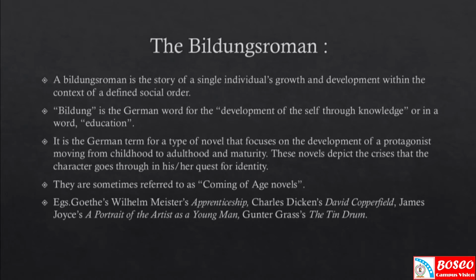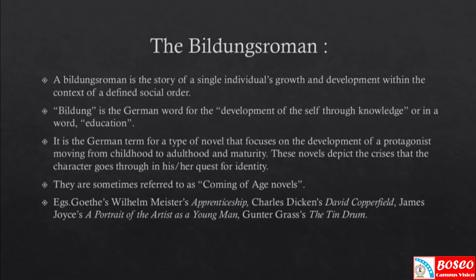Because a development has happened too. Development in the sense of moral, psychological and self-development happens to that particular main character. So these novels depict the crisis that the character goes through in his or her quest for identity.